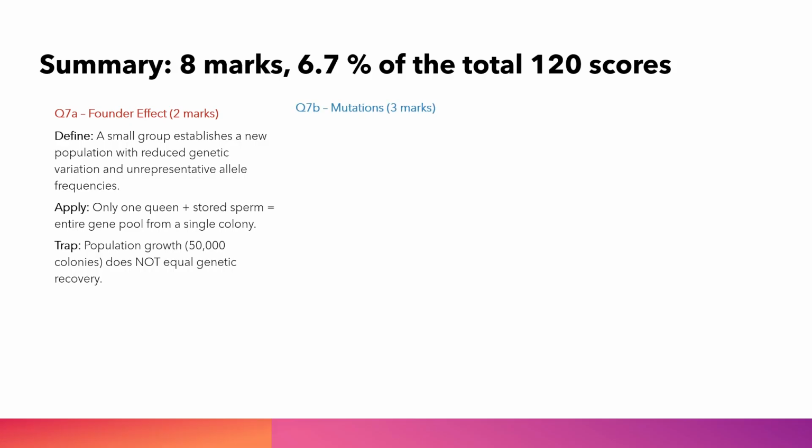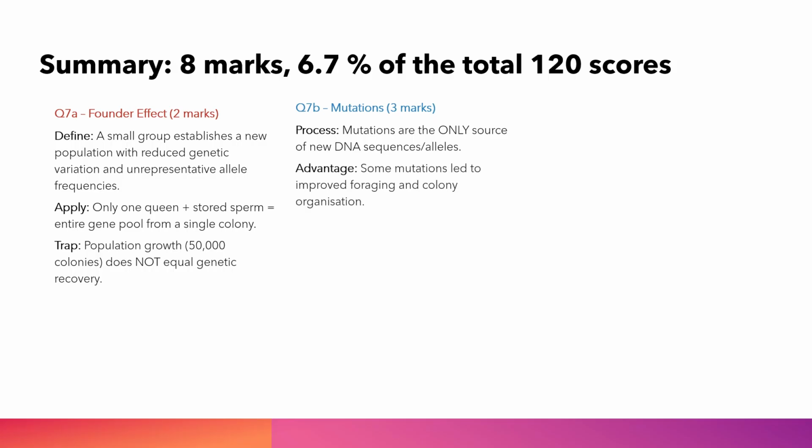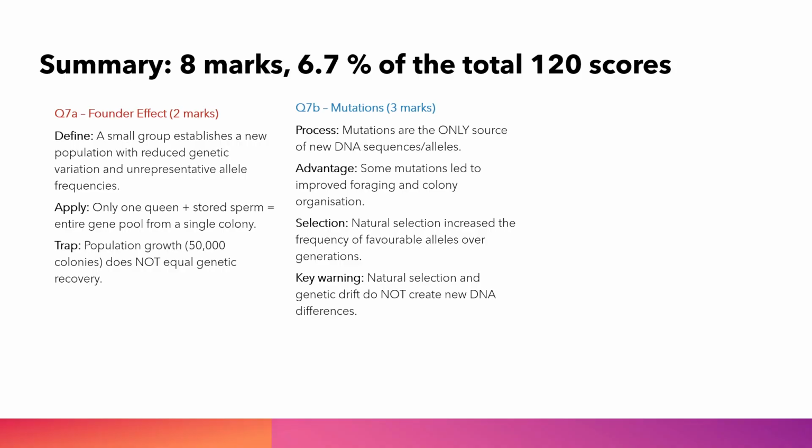Q7b Mutations, 3 marks. Process. Mutations are the only source of new DNA sequences for alleles. Advantage. Some mutations led to improved foraging and colony organization. Selection. Natural selection increased the frequency of favorable alleles over generations. Key warning: natural selection and genetic drift do not create new DNA differences.